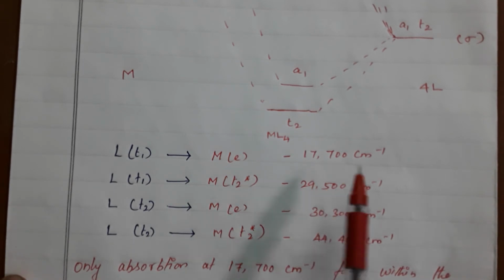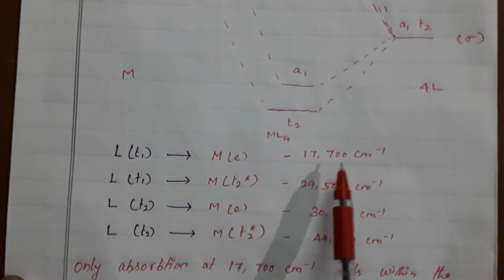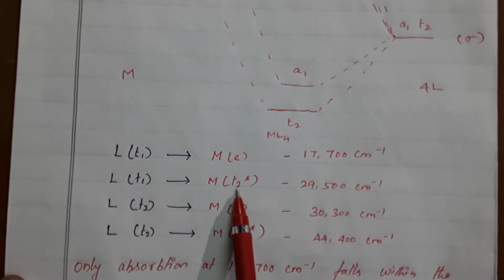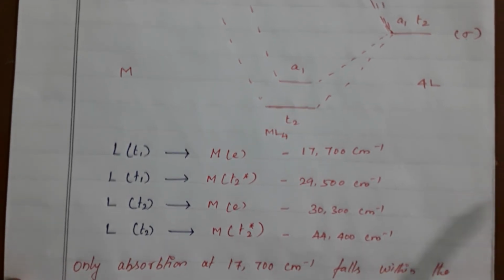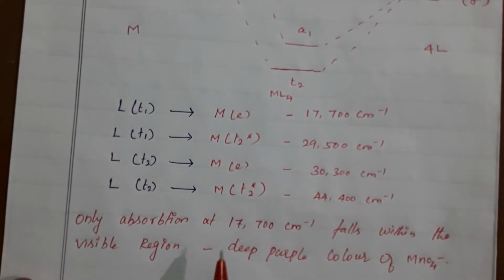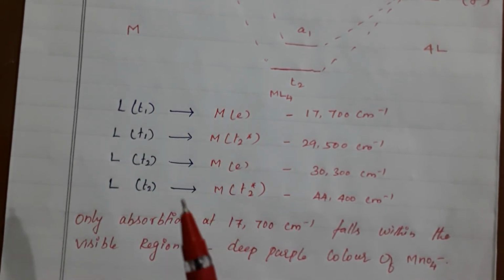For each transition they have given us values in wave numbers. First one is 70,700, second one T1 to T2 star 29,500, T2 to E 30,300, T2 to T2 star 44,400 centimeter inverse. Here the only absorption is at 17,700, that is T1 to E. T1 to E is a very small difference, so a small gap, that is why it has very little energy.